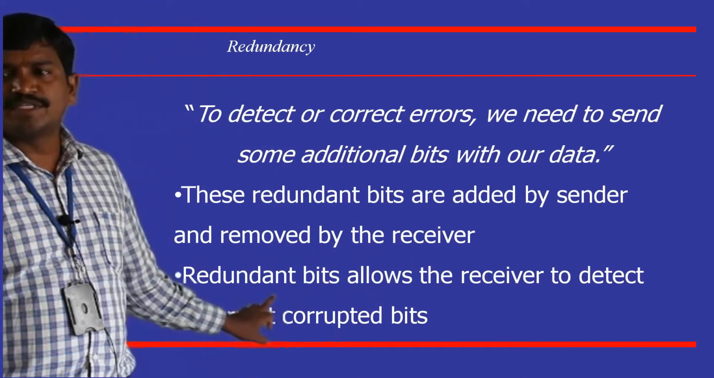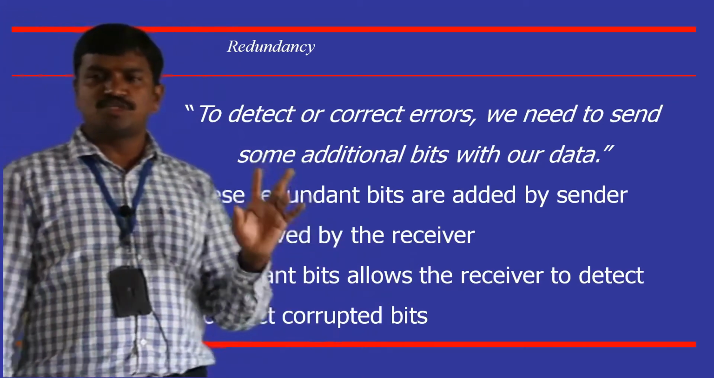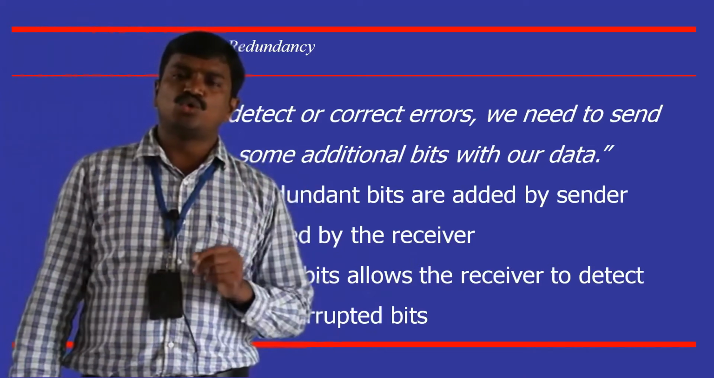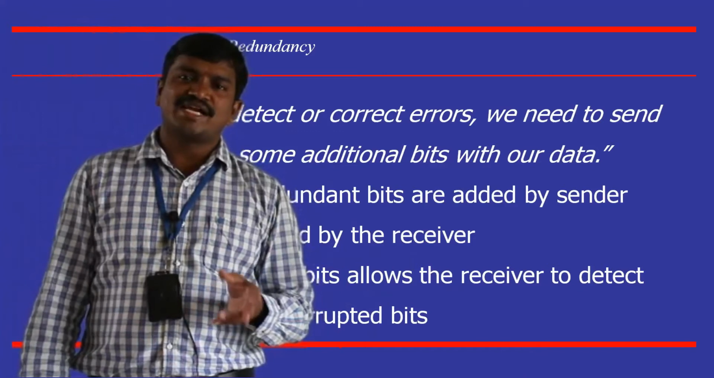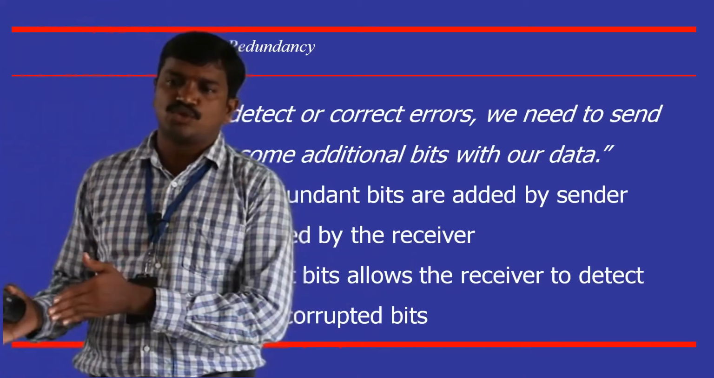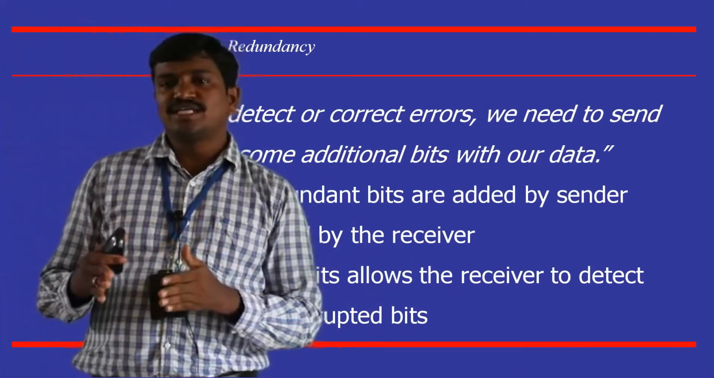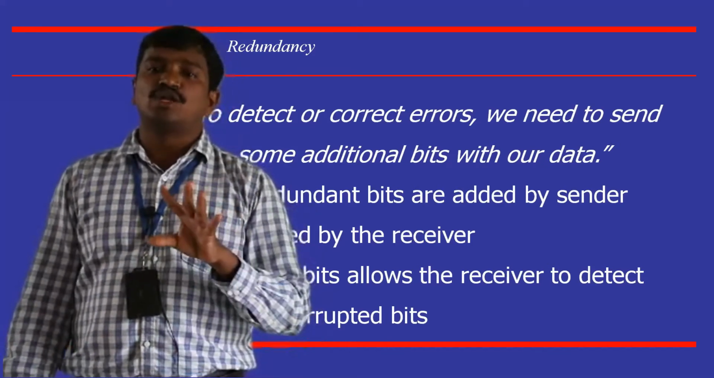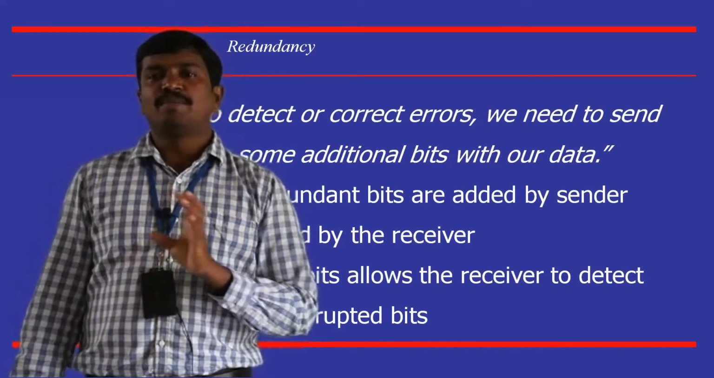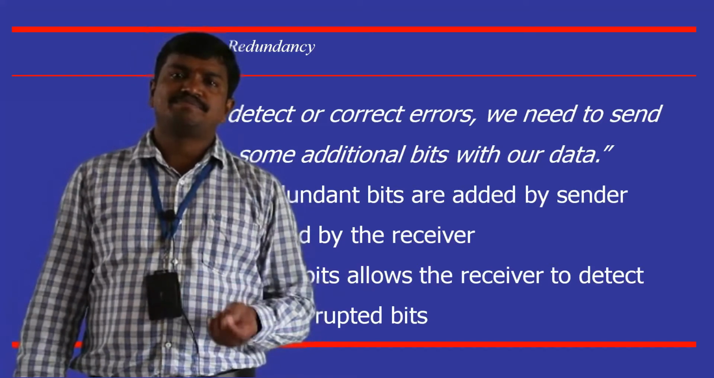Redundant bits allow the receiver to detect or correct the corrupted bits. A receiver can do two activities based on the algorithm. If you are running only an algorithm for error detection, it has one kind of solution. If you are running an algorithm for error correction also, then the receiver is able to detect where the error is and what its original value was. That is also recovered with the help of these redundancy bits. That technique we call error correction.